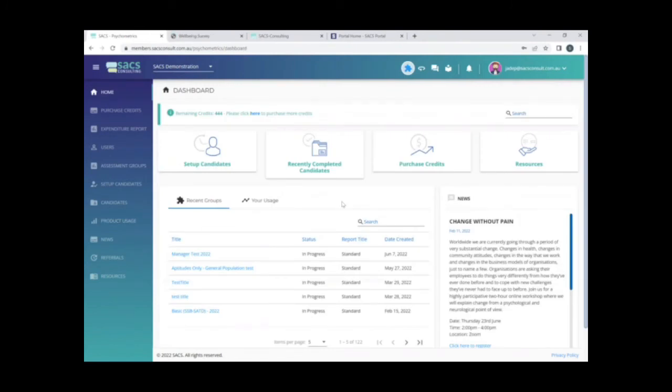Just to talk you through the final 3 pages within the portal, we've got the news page here on the left-hand side, which is an expanded version of what you see on the home page here. The referrals page is for you to submit a referral if there is someone that you know at another organisation or somebody within your professional network who's seeking to explore implementing psychometric assessments. Simply provide their details. SACS will be notified of that and we will reach out to them and provide a free trial and seek to answer any questions that they may have.